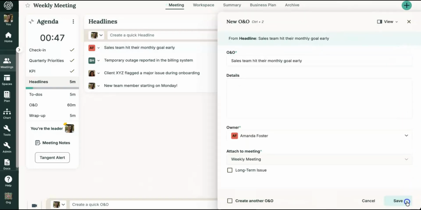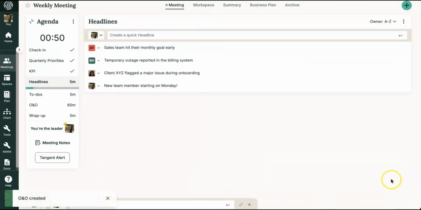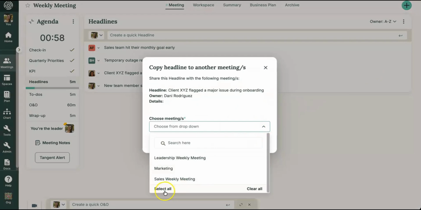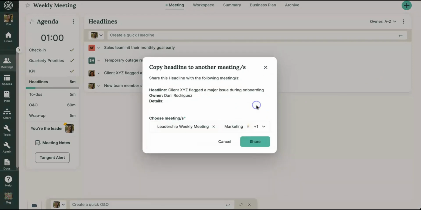There's also a third icon here, copy headline. This lets you share the headline with other meetings, including the title and any added details. This is useful when two or more teams need to stay informed about the same thing, or if you want to share a shout-out across meetings.